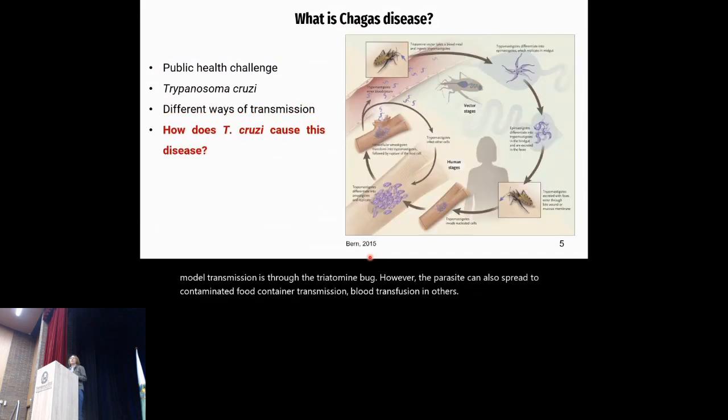But how does T. cruzi cause this disease? In this case, we see how the parasite enters the human body through the feces of infected triatomine bugs. First, the parasite invades nucleated cells. Inside them, it replicates until the cell ruptures, releasing new parasites into the bloodstream. From there, they can spread and infect new cells and organs, perpetuating the cycle of infection and damage.